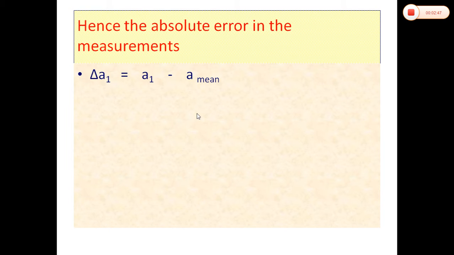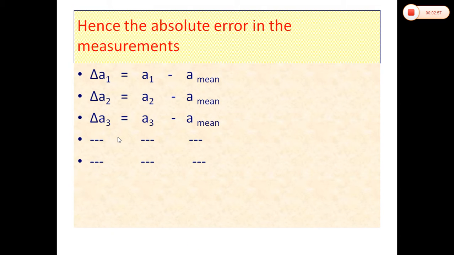In the same manner, we can also find the absolute error in another measurement, that is delta A2 is equal to A2 minus A mean. In this way, delta An, the absolute error in the measurement n, will be equal to An minus A mean. So these are the absolute errors in the measurement 1, 2, 3 and nth measurement.